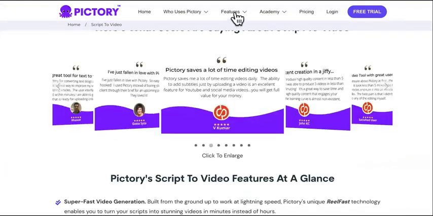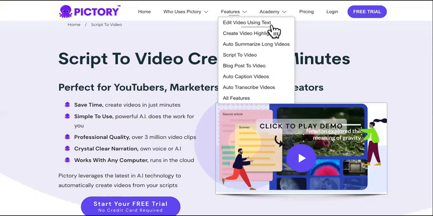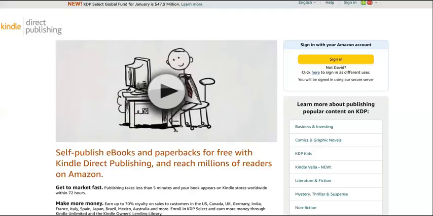It has a feature that will allow you to place the text in there or the script from video. It's called script to video. All right. You paste the text from over there on ChatGPT and it will create the video. It will include the B-roll and everything you need for the video, so it will automate it. You can download it and then put it in your course format and everything. So let's close that out.